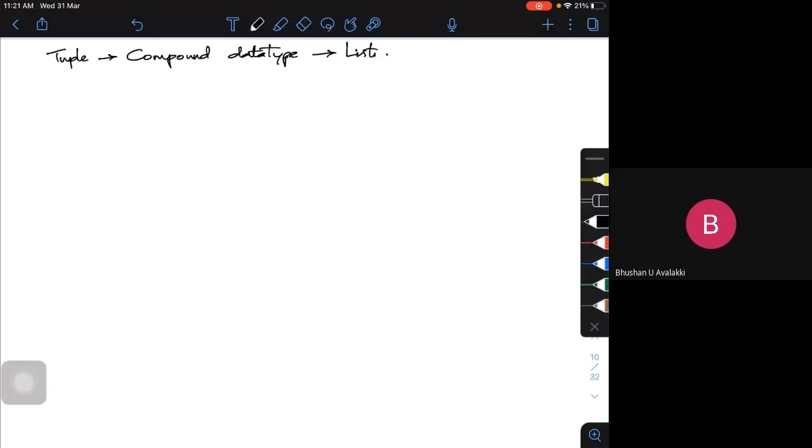In a list, we used to change the elements, or what we call items in the list. In a tuple, we cannot change the elements or items as we used to do in the list.